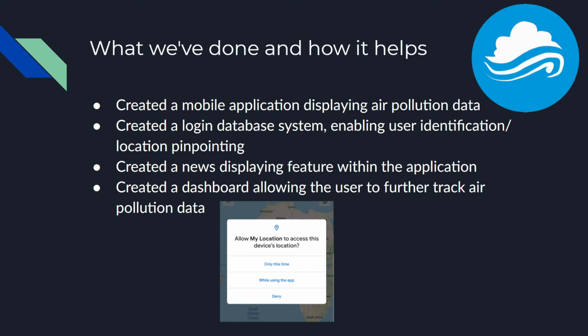We are able to display news that helps with the air quality pollution data and adds to the amount of information the user has access to. We also created a dashboard that allows the user to track further air pollution, such as certain levels or certain types of air pollution data. All of that can be done very easily and conveniently on the app. Next slide, please.